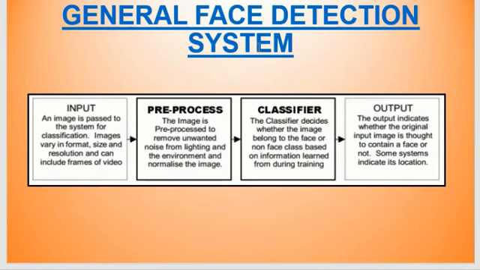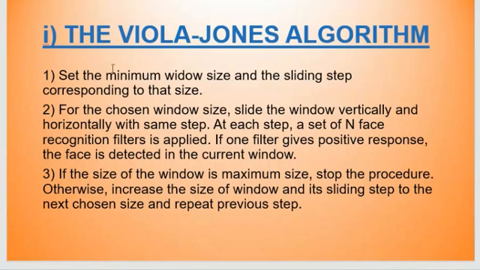The general system goes like this: we pass an image to the system for classification. From there, it is pre-processed, meaning whatever is the useless part in the whole image is removed to normalize the image. And then it classifies whether it is a face or not. And then the output is indicated to show how the image looks, and which emotion it indicates.